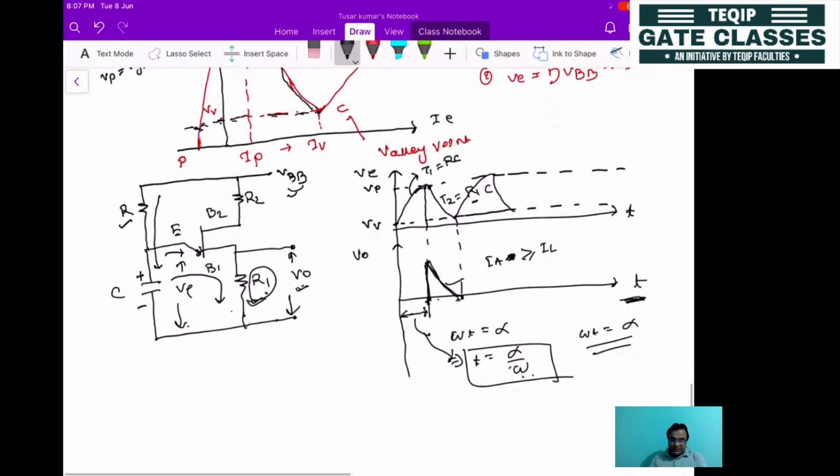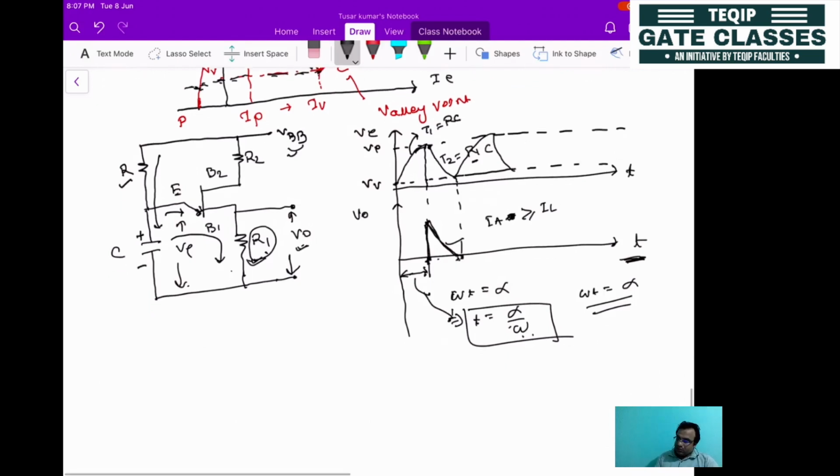Clear? So this is how the unijunction transistor is used for generating a pulse type signal, which will be applied to the thyristor to get it turned on.